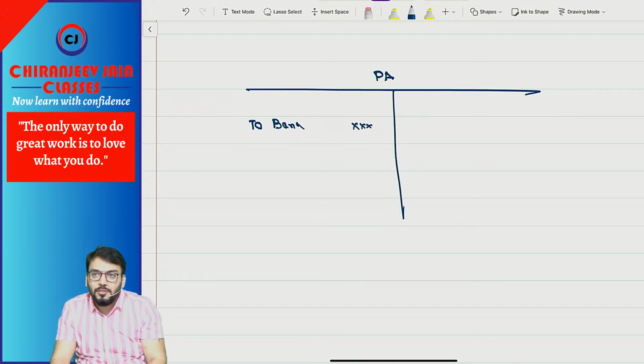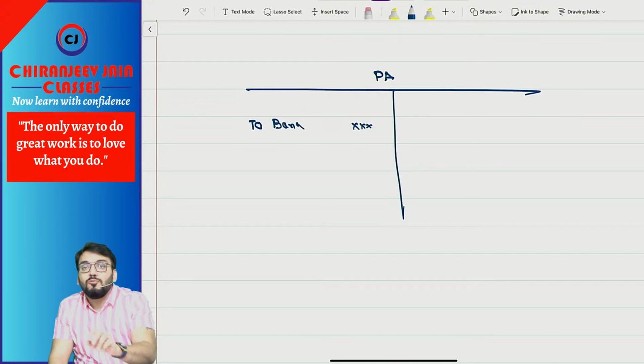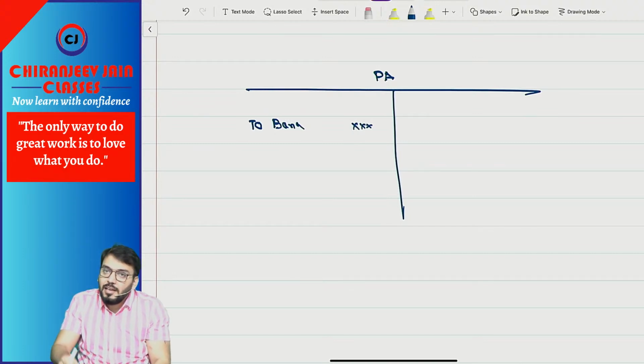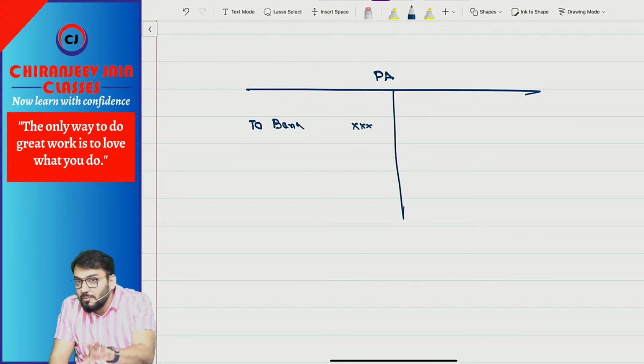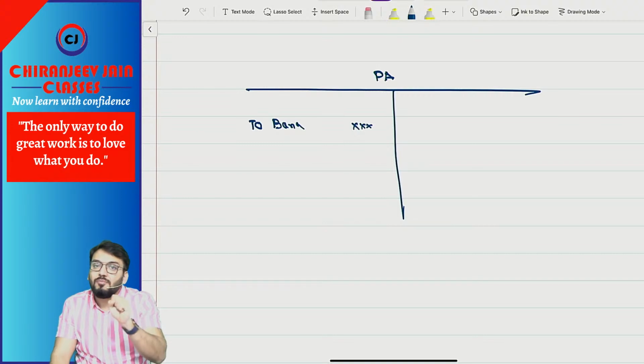Now, can I say whenever any benefit is payable to employee, the employer will withdraw the amount from where? Plan asset only, and then they will pay the amount to whom? Employee. So first they will withdraw from where? Plan asset. What journal entry?